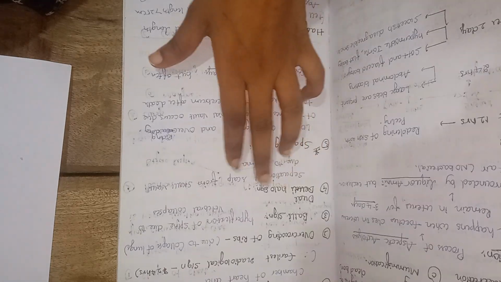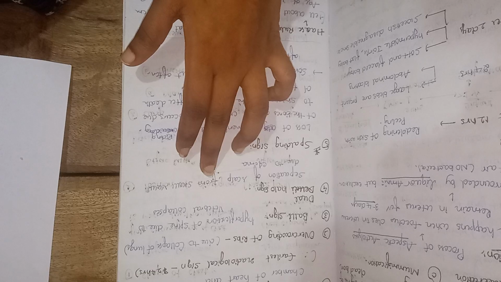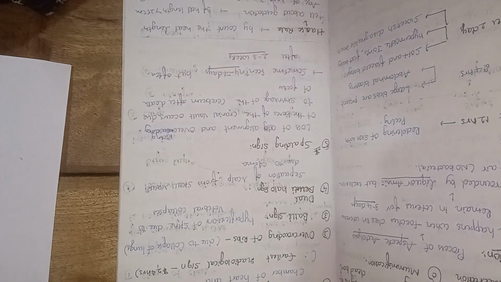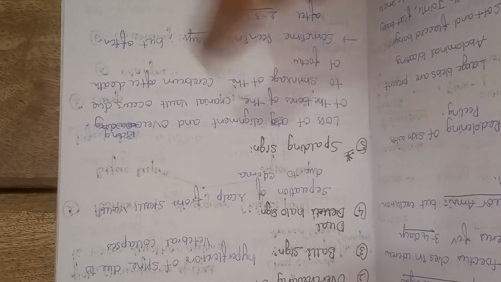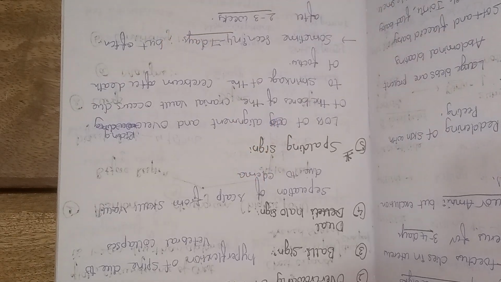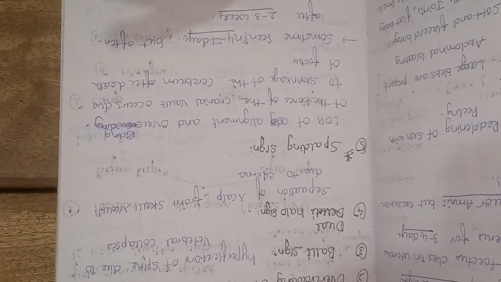Next, Dewey's halo sign. Halo sign means separation of the scalp from the skull vault due to edema. Separation of the scalp from the skull vault is called the halo sign.